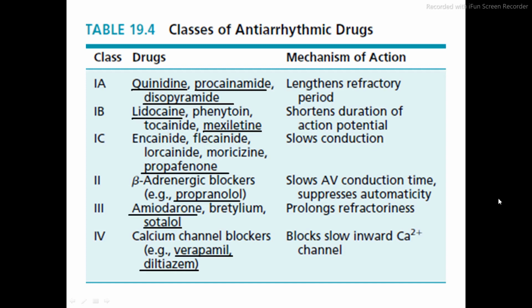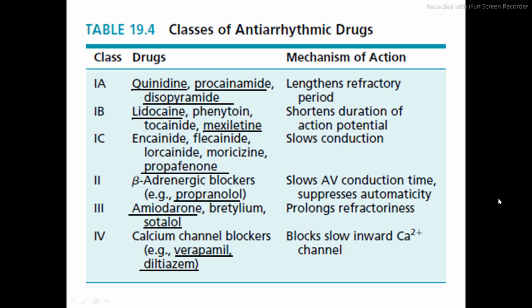So these antiarrhythmic agents are broadly classified into 6 classes. There are 4 major classes, that is class 1, class 2, class 3 and class 4. Class 1 is further subclassified into 1A, 1B and 1C.